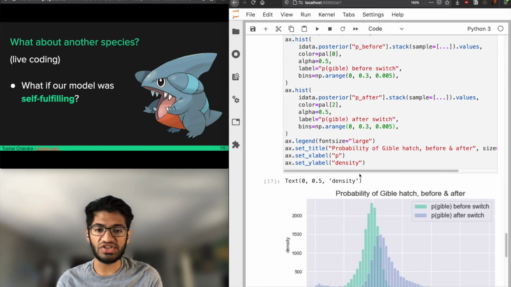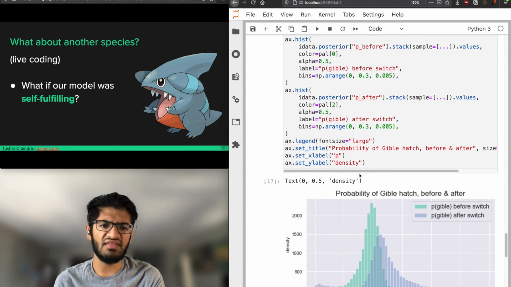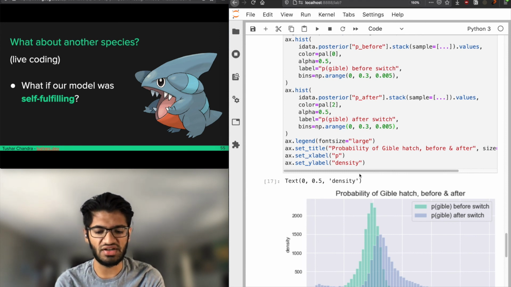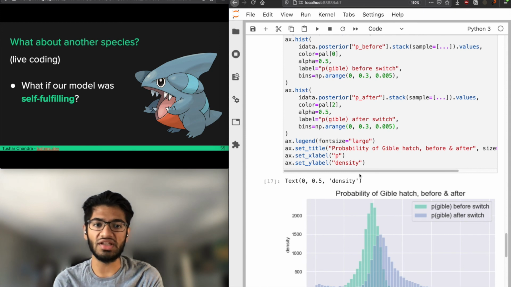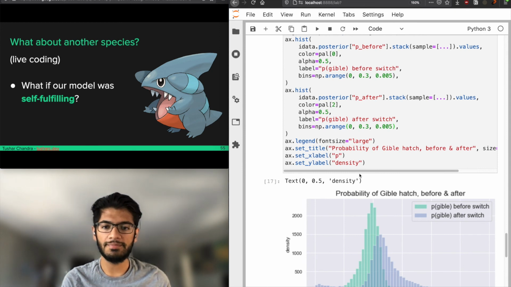Bayesian inference once again led us to something that was pretty challenging to understand before. You can look at the data, you can look at the numbers yourself and convince yourself that the hatch rate changed, but using this kind of modeling approach is really powerful because you can test out your assumptions and literally see what you believe the hatch rate was before and after.